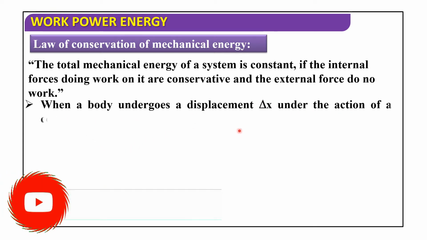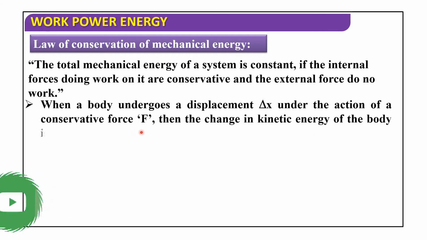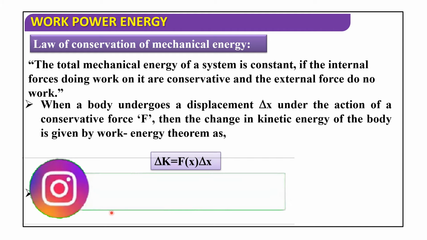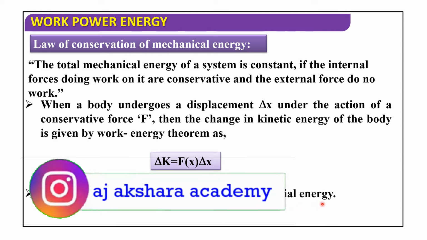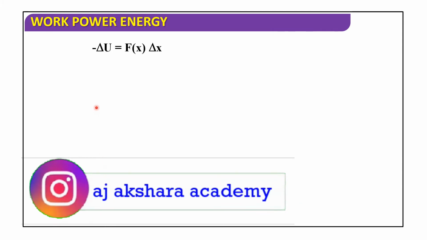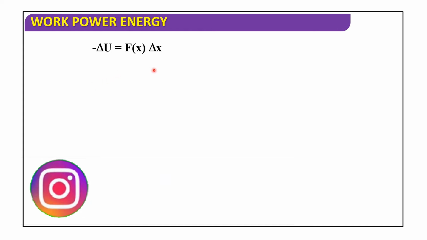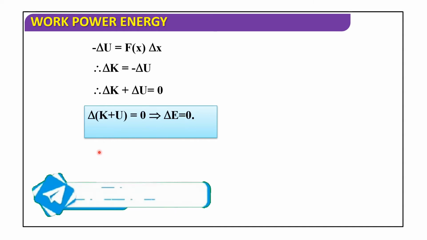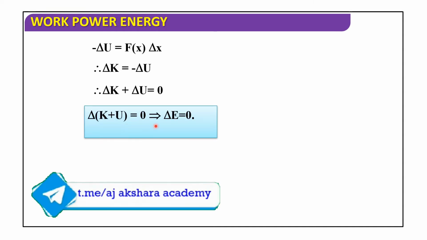When a body undergoes a displacement delta x under the action of a conservative force F, then the change in kinetic energy of the body is given by the work energy theorem as delta K = F(x) delta x. As the force is conservative, the change in potential energy is minus delta U = F(x) delta x. Therefore delta K = minus delta U, so delta K plus delta U = 0. So delta of (K plus U) = 0, or delta E = 0.